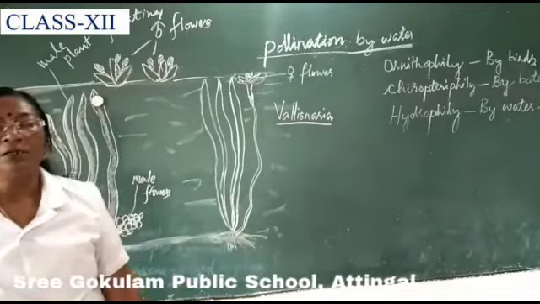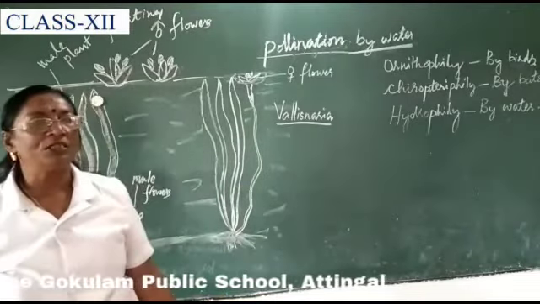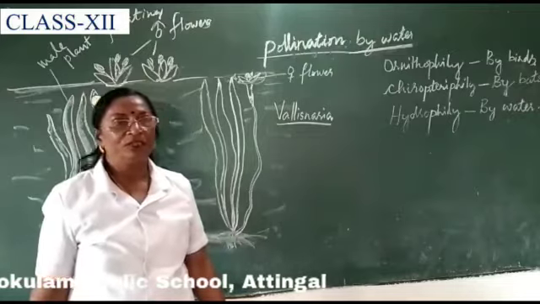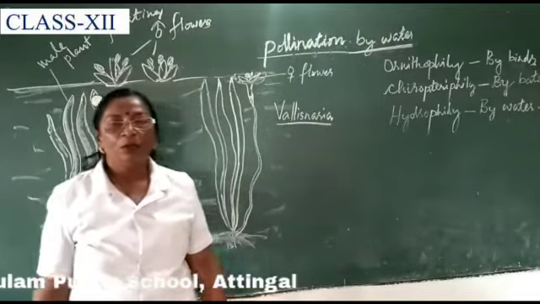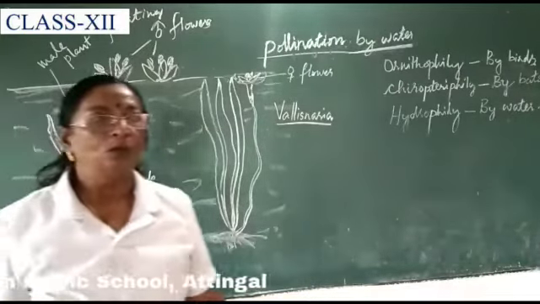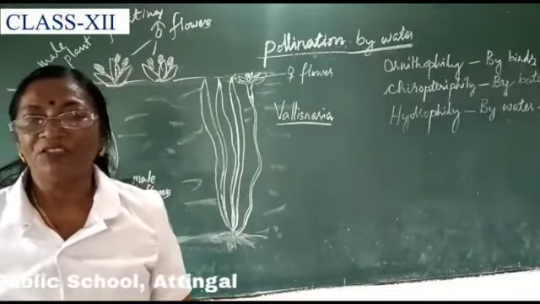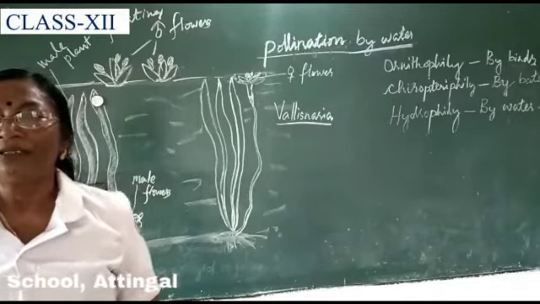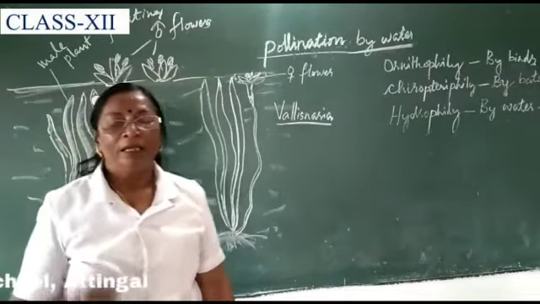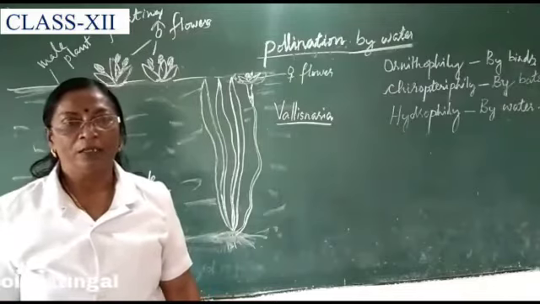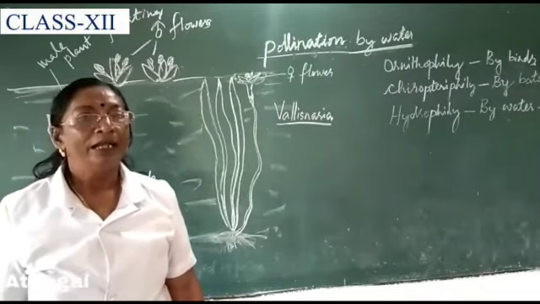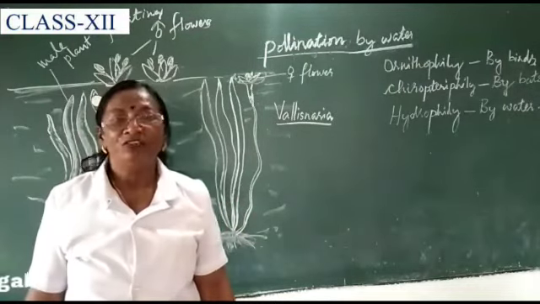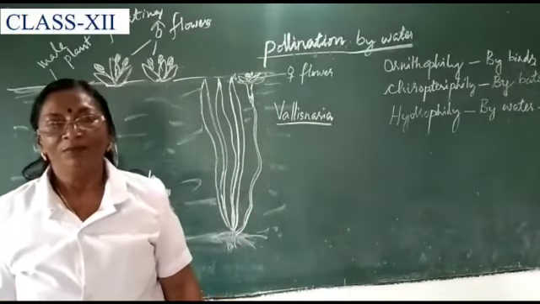This much about fertilization. In the case of these water pollinated plants, we can see the flowers are not showy and also they are not provided with scent and honey, but one adaptation here is that the pollen grains are protected by a mucilaginous coating in order to prevent them from decaying. This much about fertilization in Vallisneria. Today we can stop here.